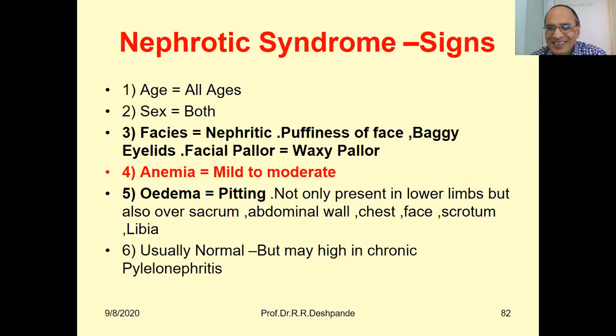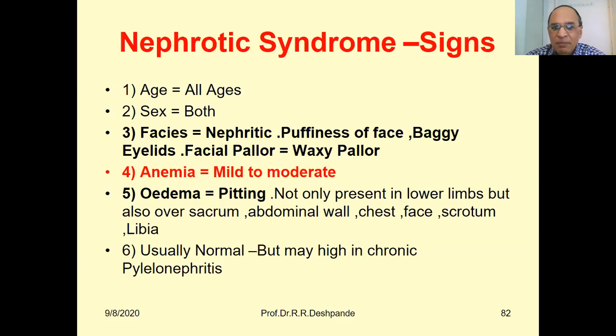Normal hemoglobin is 14 to 16 gram percent. Then edema is like a pitting. When you press here, for example, if there is a pit, that is called a pitting edema. If it is not pressed in, then it is non-pitting edema.